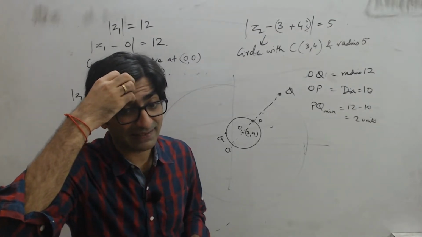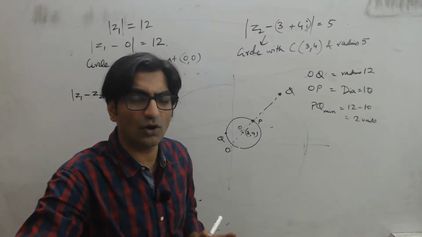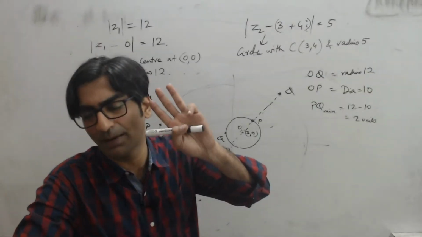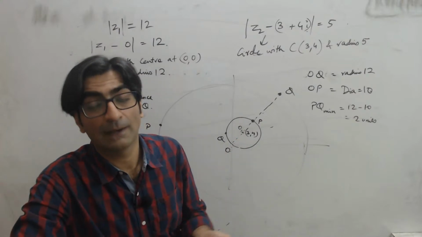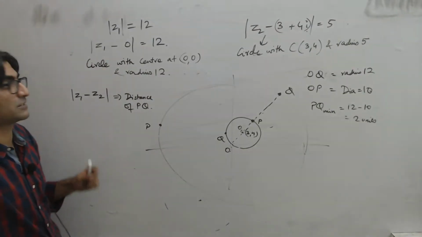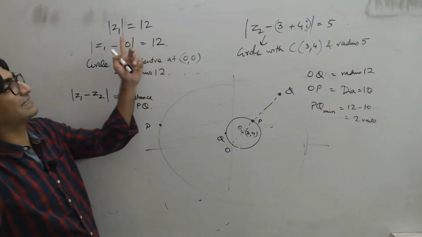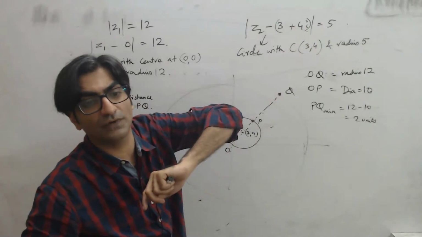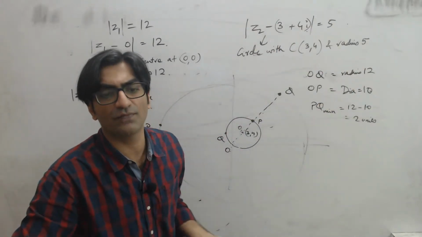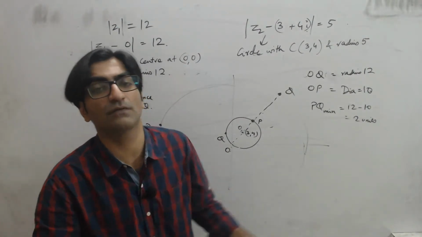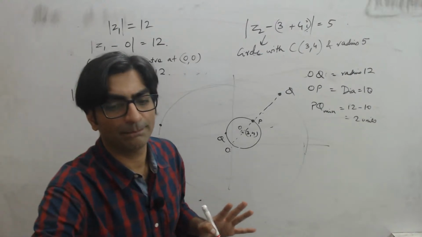Yes, this is a little tricky, but I hope you are able to wrap your heads around it, right? This is a little obtuse, but three concepts, as I said, I keep repeating the same ones. Mod Z1 means distance of a point from origin. Mod of Z1 minus Z2 will be distance of point A from point B. And mod Z minus Z1 is equal to R is the equation of a circle. It represents all points that lie on the circumference of a circle, all points equidistant from a given fixed point. That's a circle.